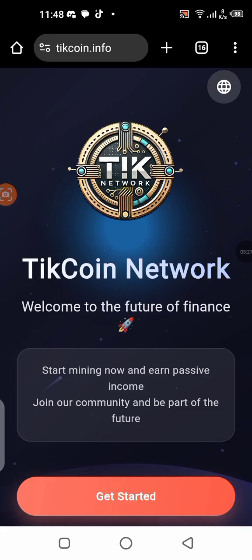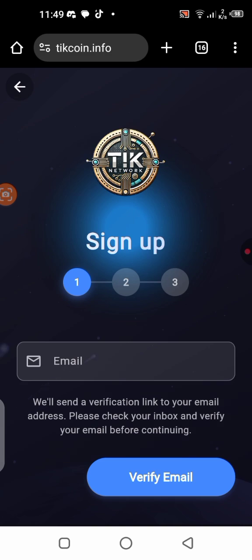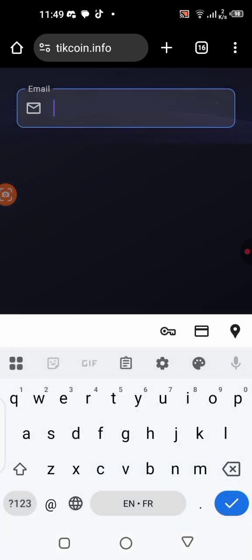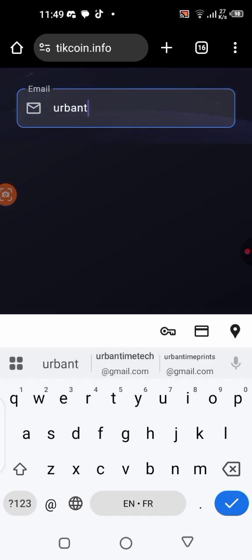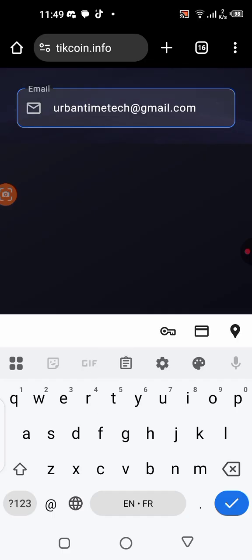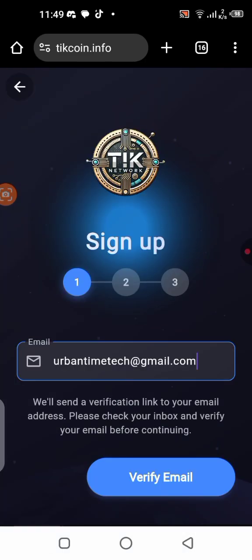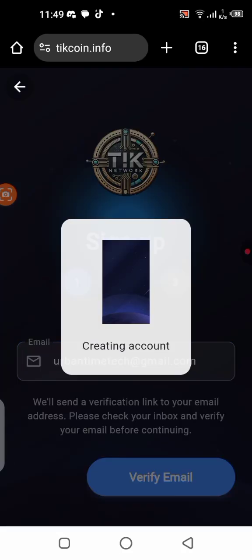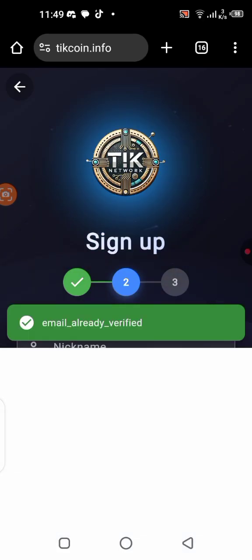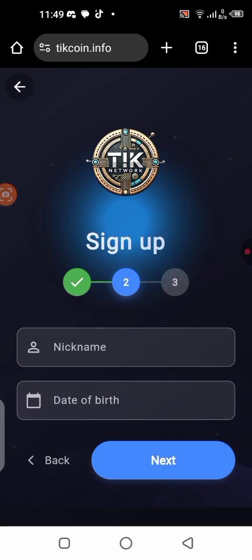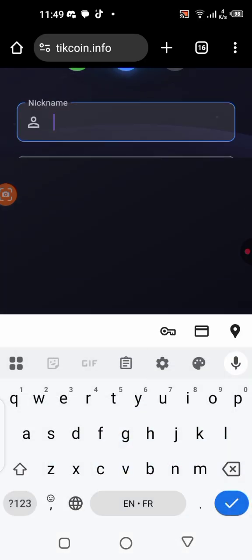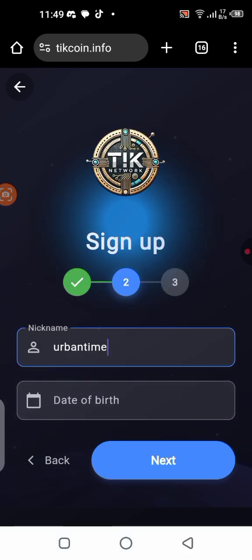Alright, so once we are back here on this site, you need to click on get started again so that you can complete your registration. We have not yet finished with our registration, so let's complete our registration. Now you put back your email address right here. We've already verified your email, but you put it back there and it's going to automatically give you access to continue creating your account. Okay, so click on verify email again. Alright, so now you can see it says email verified. Now you can continue by putting in your nickname, your username, and setting your date of birth.